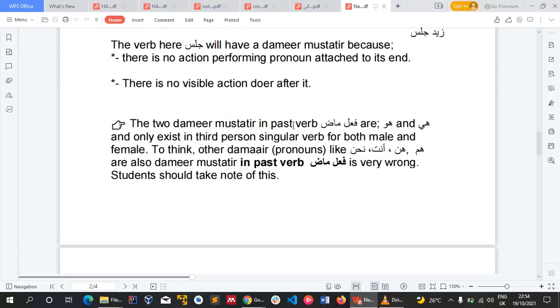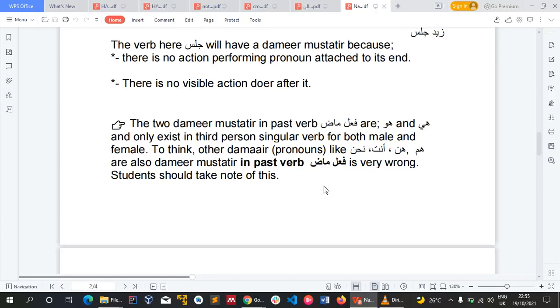So moving on. For the past tense verb, fi'l madi, there are two damir mustatir, and they are huwa and hiya, and they only exist in the third person singular verb, meaning the ghaib and ghaibah for both male and female.